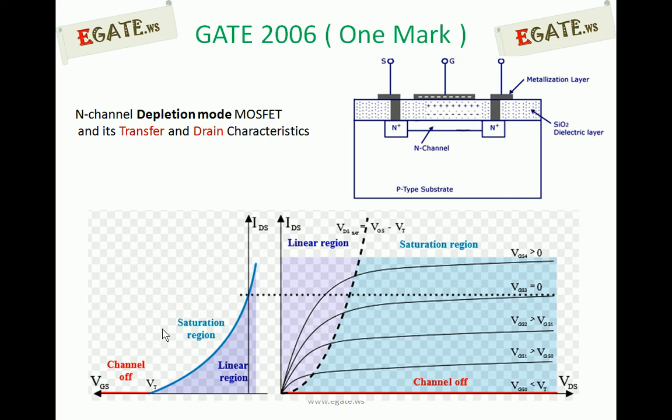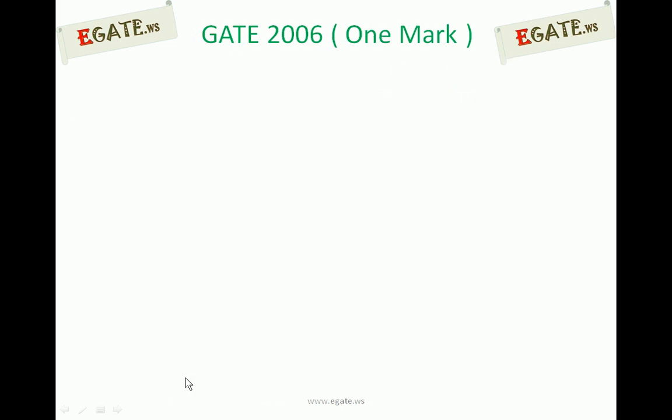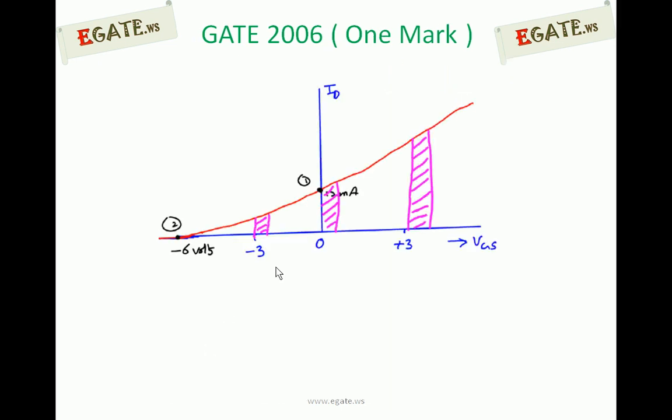Now the 2 points indicated on this, we will see. One is at VGS equal to 0, where ID is 12 milliamperes. The other is at ID equal to 0, where VGS is minus 6 volts, as given. So we are indicating them separately. These are the transfer characteristics of the depletion mode MOSFET. The first point is 12 milliamperes whenever VGS is equal to 0, and the second point is that at VGS of minus 6 volts the current is 0. So now, at which point is the transconductance more?